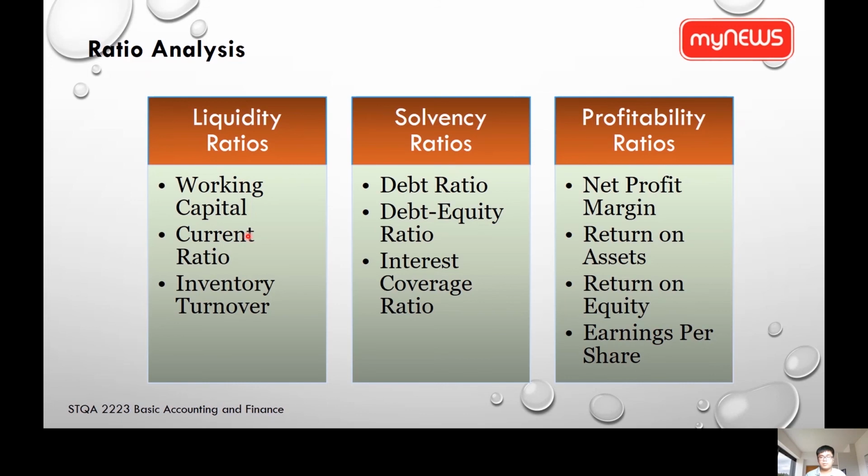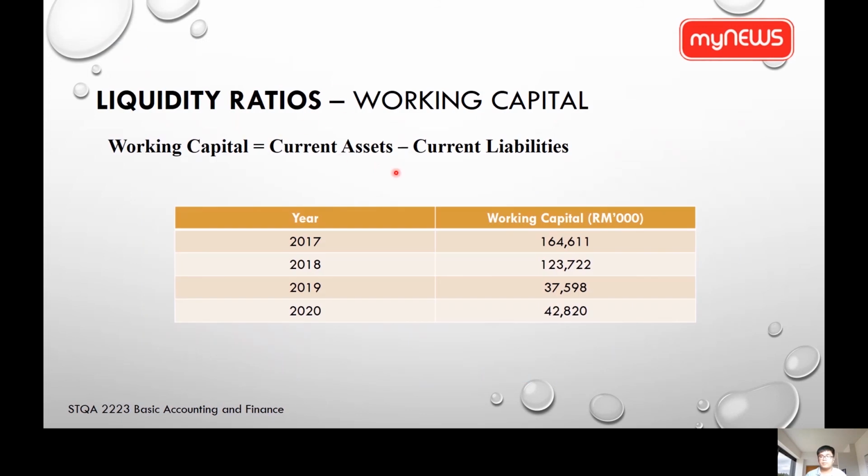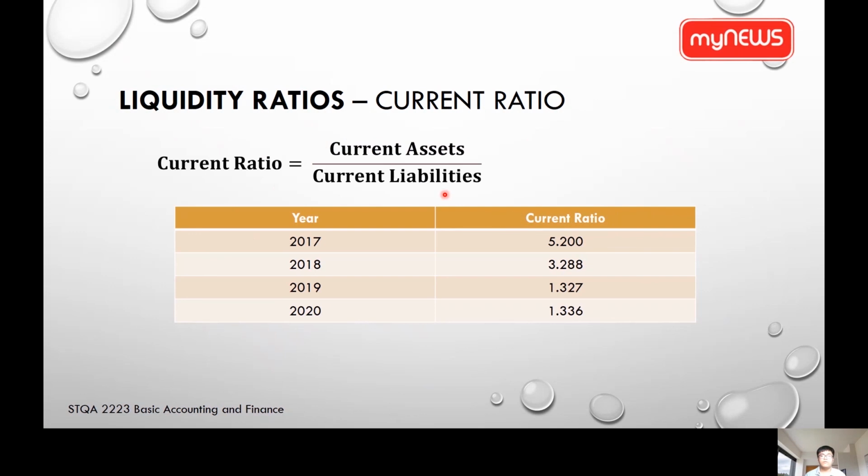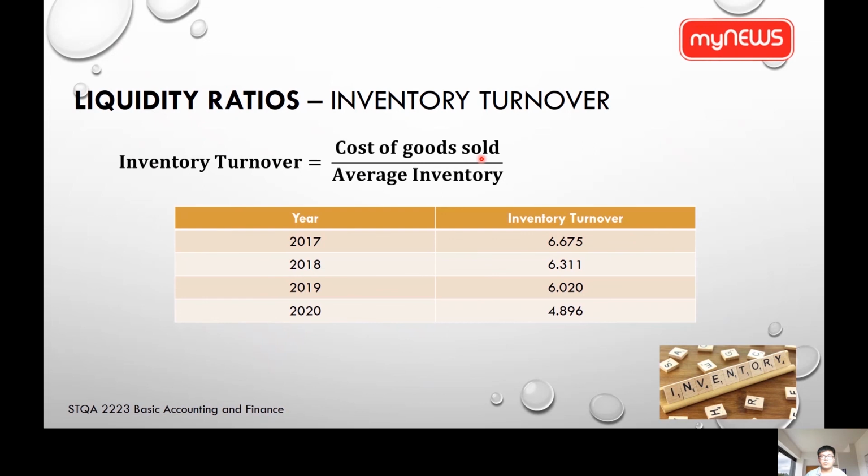Let's start with working capital. Working capital can be obtained by subtracting current liabilities from current assets. By using this formula, we calculated working capital for 4 years. For current ratio, the formula is current assets divided by current liabilities. By using this formula, we can obtain current ratio for 4 years. For inventory turnover, the formula is cost of goods sold divided by average inventory. By using this formula, we can obtain inventory turnover for 4 years consecutively.